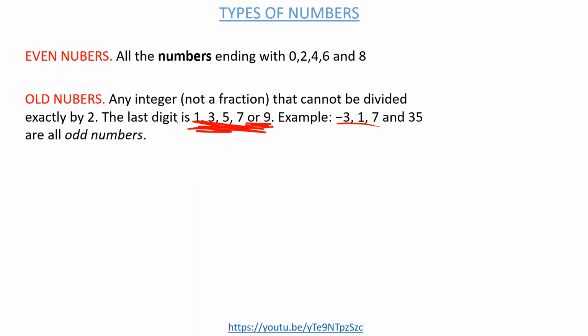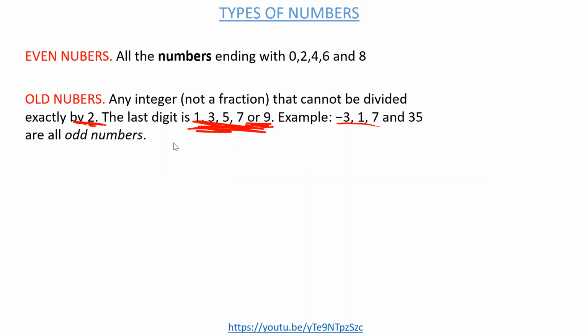And the other definition is that any number that cannot be divided by 2, or if you divide it by 2, it's going to leave a remainder of 1, is an odd number.